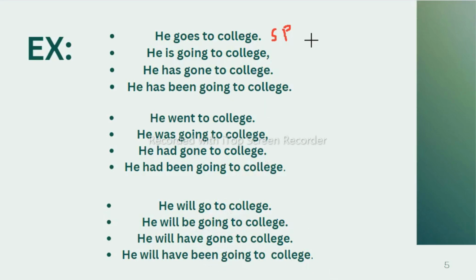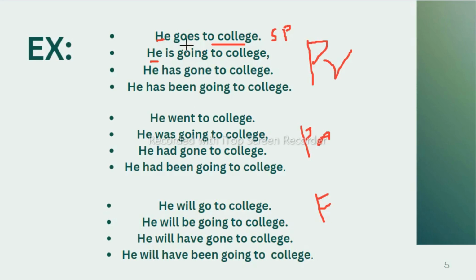Now students, you can see this is the present tense, this is the past tense and this is the future tense. You can see that here we are not changing any subject or object. The object is the same and the subject is the same, only we are changing the verb. So in any tense only a verb can change, not any other parts of speech. So it is very important to learn verb. Most of the grammarians say that only a verb can show tense in a sentence, not any other parts of speech. And it is true.